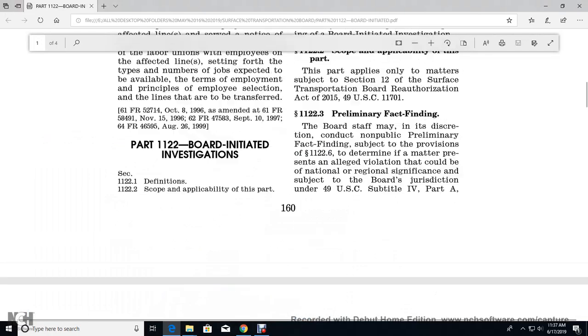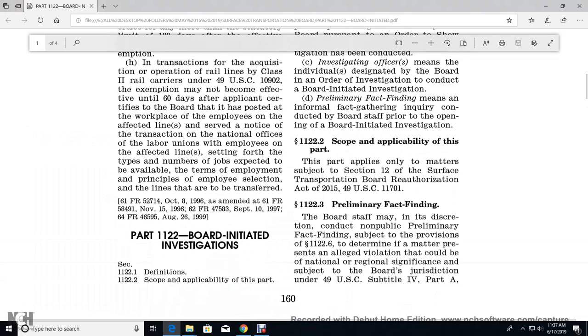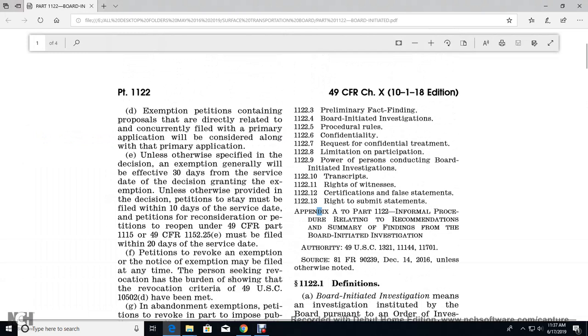Part 1122, board initiated investigations. 1122.1, definition. 1122.2, scope of the applicability of this part. 1122.3, preliminary fact finding. 1122.4, board initiated investigation. 1122.5, procedural rules. 1122.6, confidentiality.